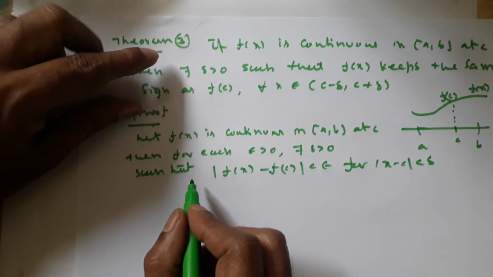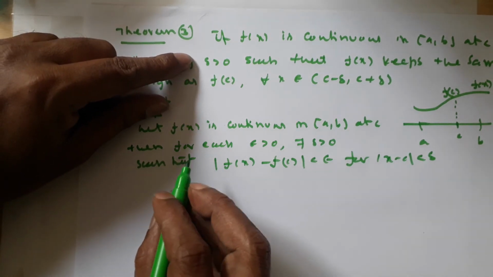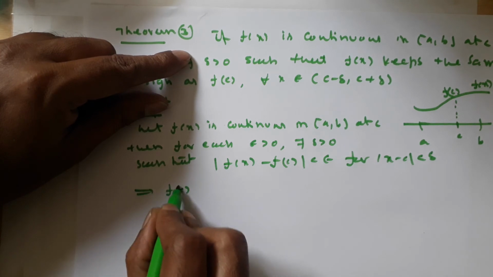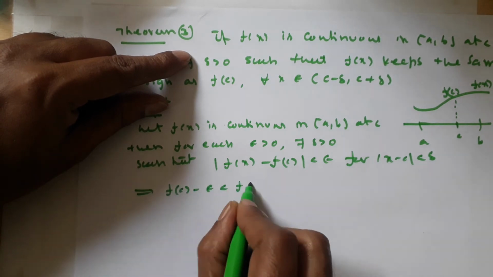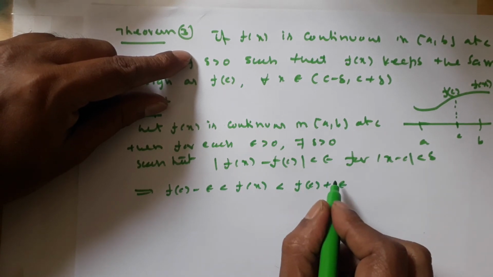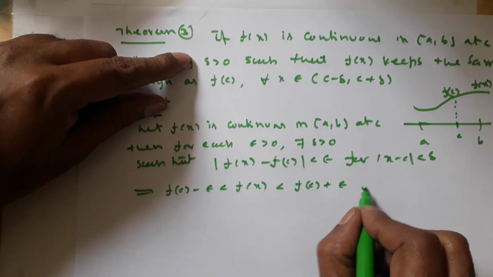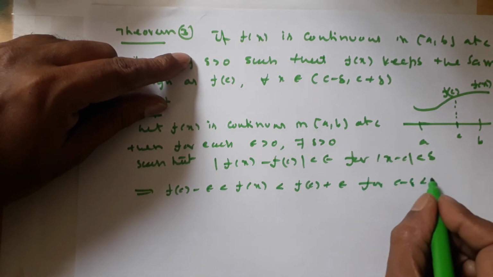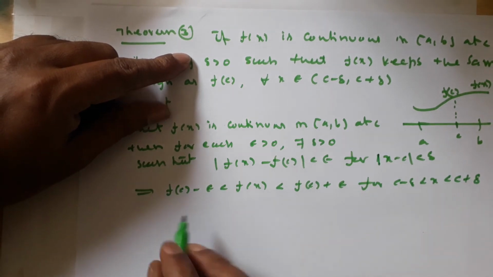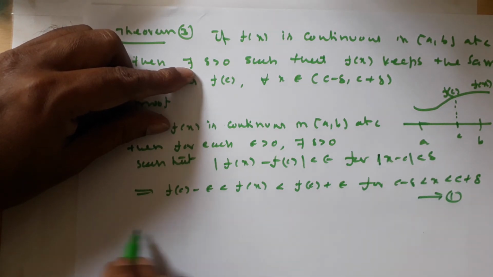This is the alternate definition of continuous at some point c. So this implies f of c minus epsilon is less than f of x is less than f of c plus epsilon, for c minus delta is less than x is less than c plus delta. Take this as equation 1.